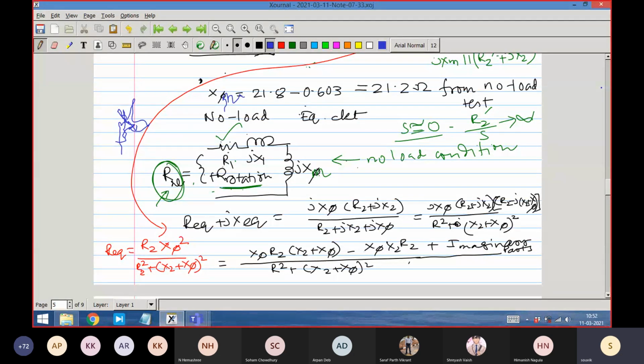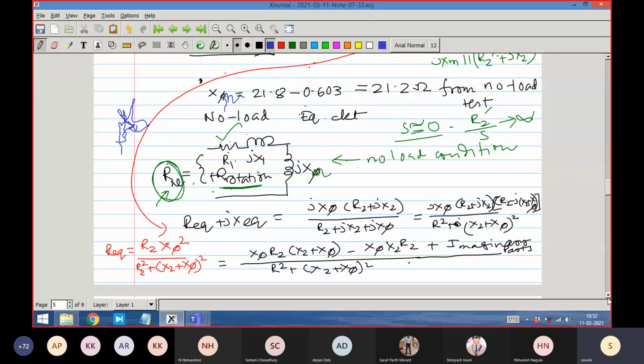From a table where the block rotor value is given, since the ratio of these two is given, we can find it for that particular construction of the induction machine, that squirrel cage induction machine. They will give the ratio of X1 and X2 dash, and from that normally people find it out.